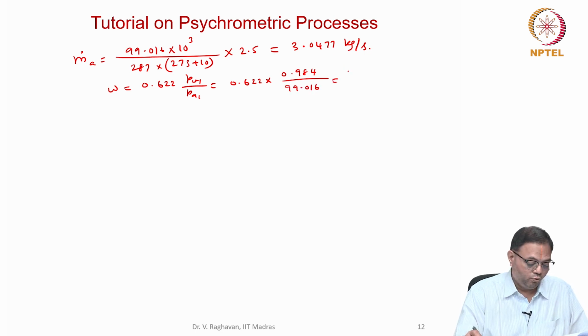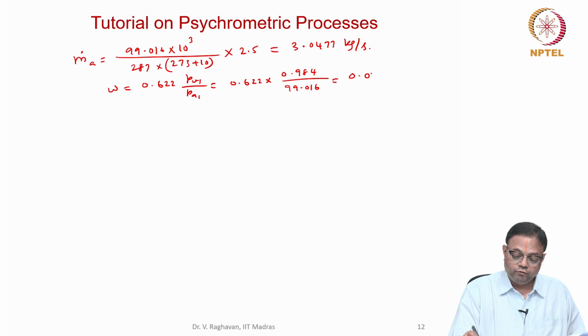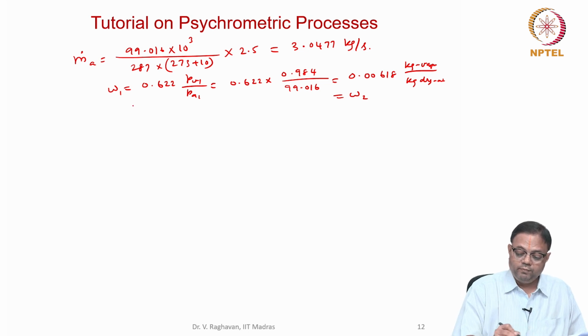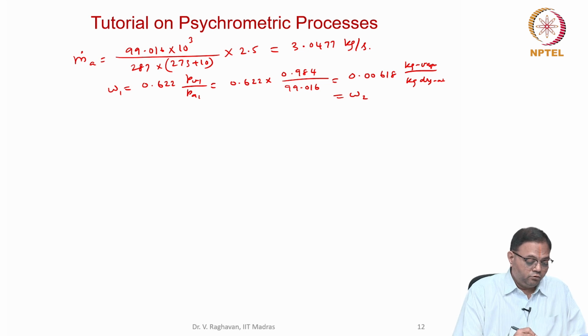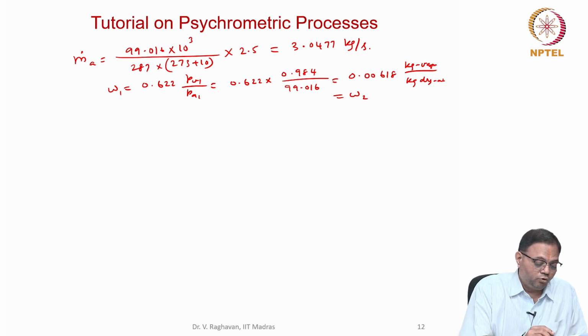So that gives you omega 1 as 0.00618 kg vapor per kg dry air. This will be equal to omega 2. So omega 1 will be equal to omega 2, and I call this omega. So m dot a is got and omega is got.